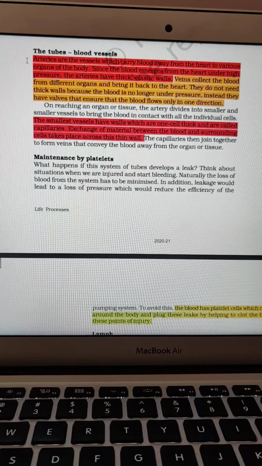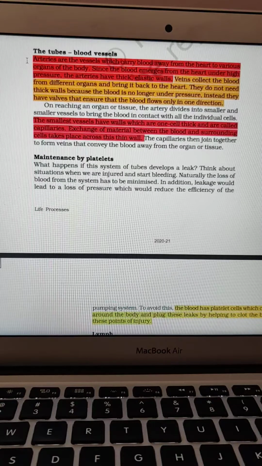When we talk about the pressure exerted by them, the arteries exert more pressure. Why? Because the arteries carry the oxygenated blood which is pumped by the heart and which is under more pressure, whereas veins only collect the deoxygenated blood from different parts of the body which is not exerting any pressure.